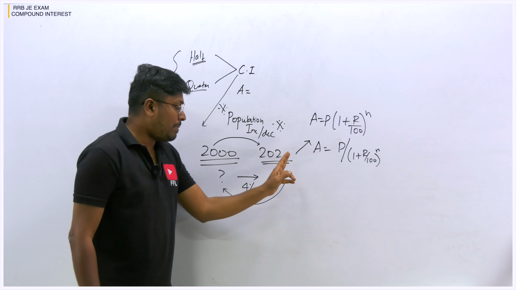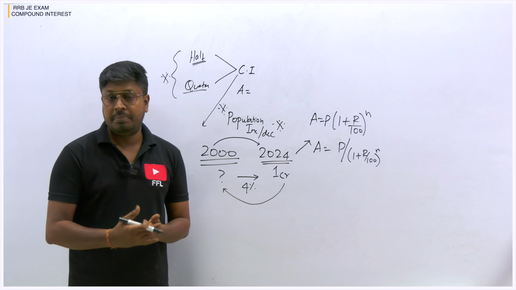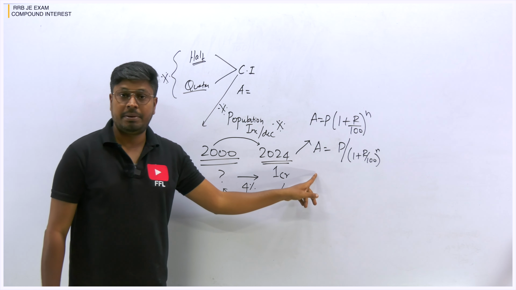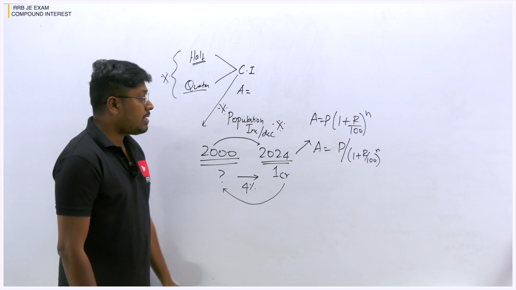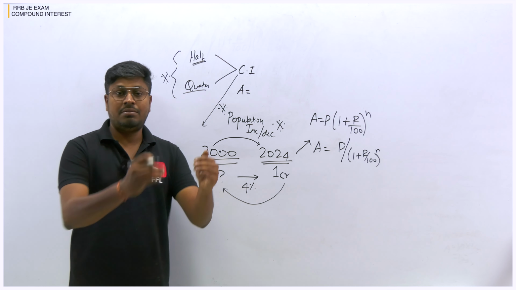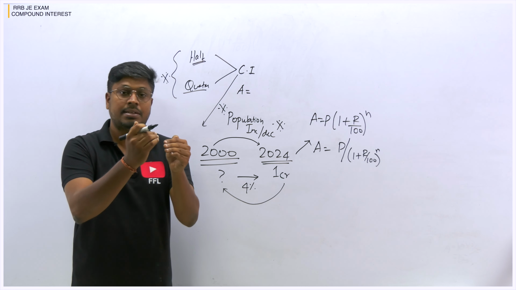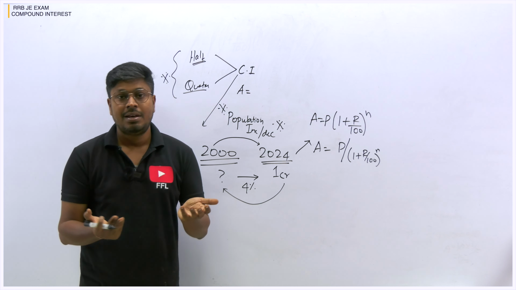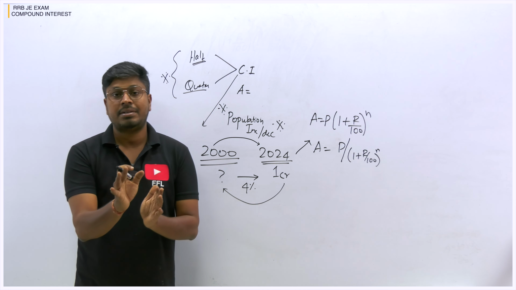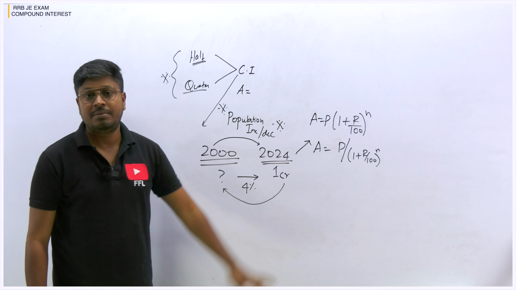I think I have posted a separate video on how to solve questions based on population increase and population decrease. I think it is in the compound interest playlist, or else check the percentage topic playlist, and you can find it. Other than that, most students would solve this question by the normal traditional method: 2001, 4%, what is the population? And then 2021, previous year plus 4%, the 2021 population. It is completely your wish. If you have speed in multiplication and in finding percentages, you can solve with any method. Not only the formula method, you can use whatever method you prefer.